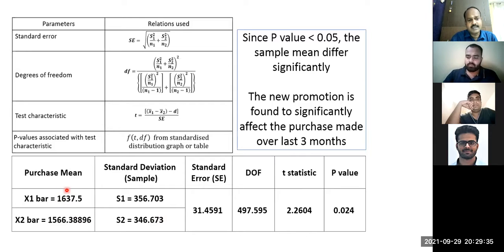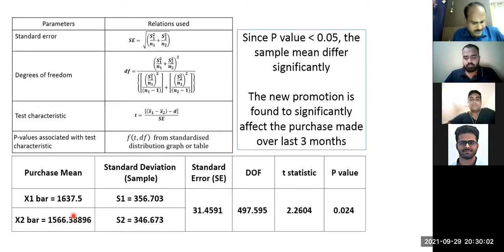You see here, the average purchase of the credit card with the promotion is $1,637. But the other credit card, the 3 months purchase average is $1,566. Now the difference what you see is significant because the p-value is less than 5%. If the p-value is not less than 5%, I will not consider the difference as significant.